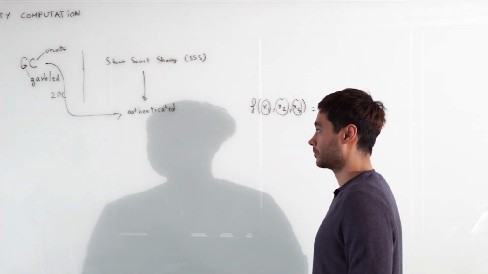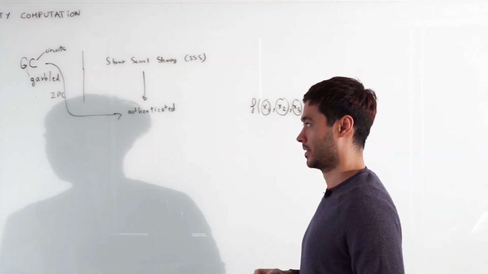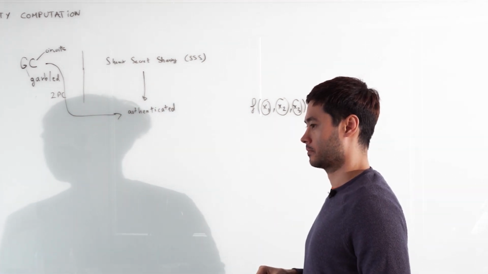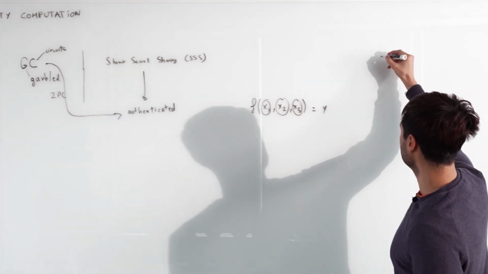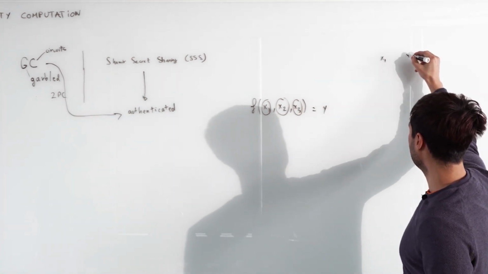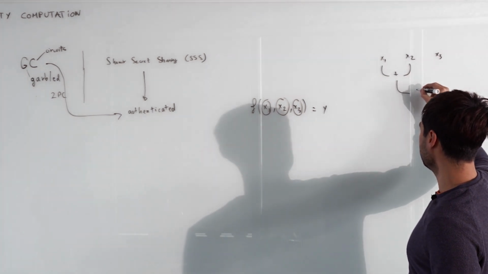Right? Sorry. So insecure here means something like I have some private data, and of course, since you don't know my private data, I could lie about what it actually was. No, not necessarily. So if you think of a circuit as input 1, input 2, input 3, and we have some arithmetic gates.